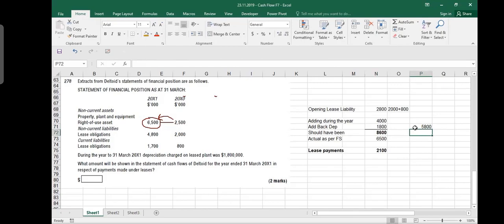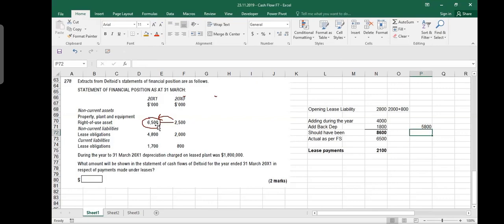Yes, sir. 2,800 was my previous year liability. If I do not purchase anything new, the liability would not increase. But then what happened? I purchased some new asset under lease. On one hand, it is my asset. On the other hand, it is my liability. When I purchase an asset of $100,000, this $100,000 is my asset and this $100,000 is my liability at the same time. So I am increasing the leased asset, which means I'm increasing the lease liability as well. So how much am I increasing?